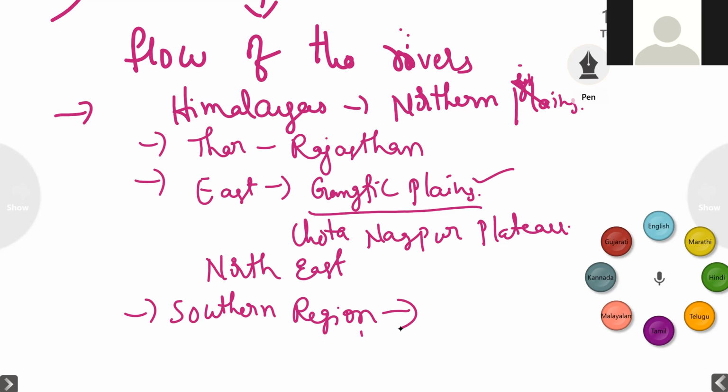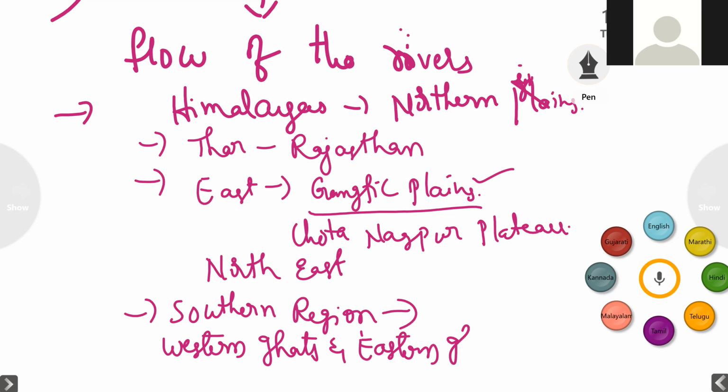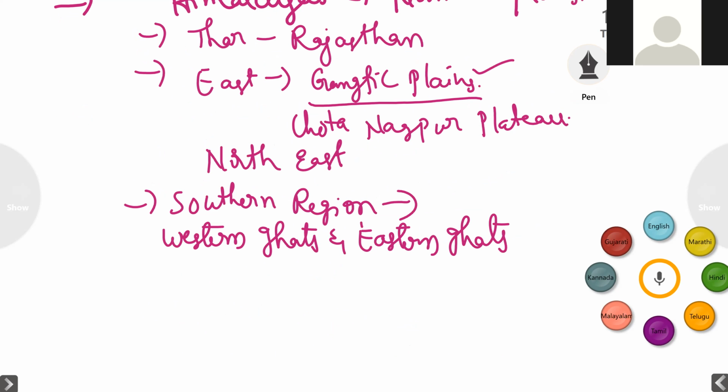what do we have in the south direction of India? It comprises the Western and Eastern Ghats as well as the Deccan Plateau. So in South India, we have the Western Ghats and Eastern Ghats, as well as the Deccan Plateau.